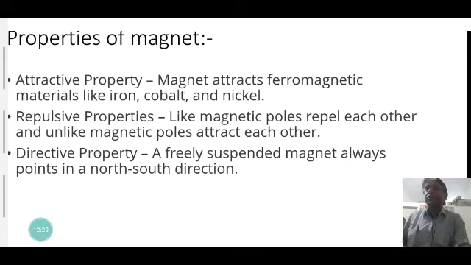The directive property of a magnet is that a freely suspended magnet always points in the north-south direction. Due to this directive property, a natural magnet is also called lodestone, and it has the specific property of always aligning towards the north and south.